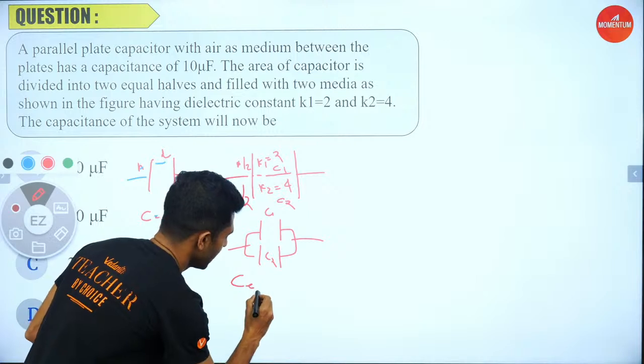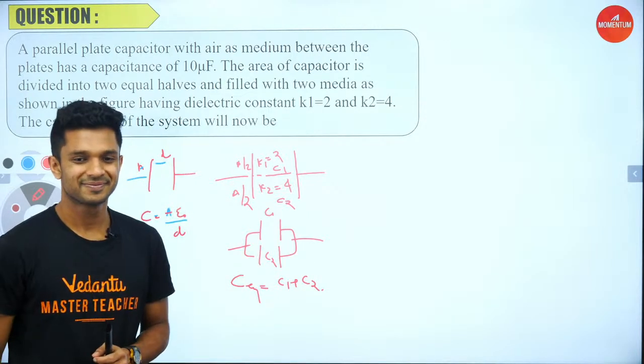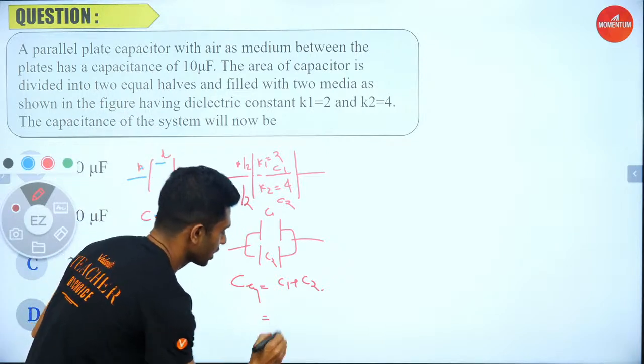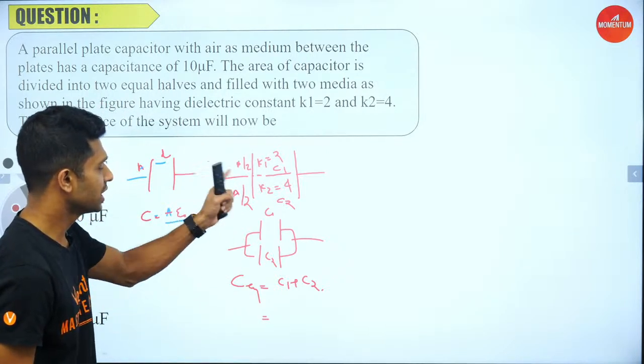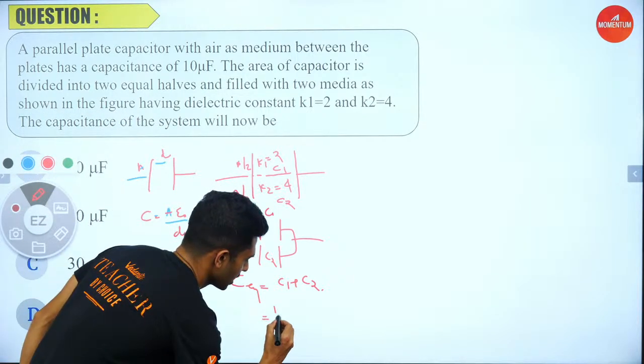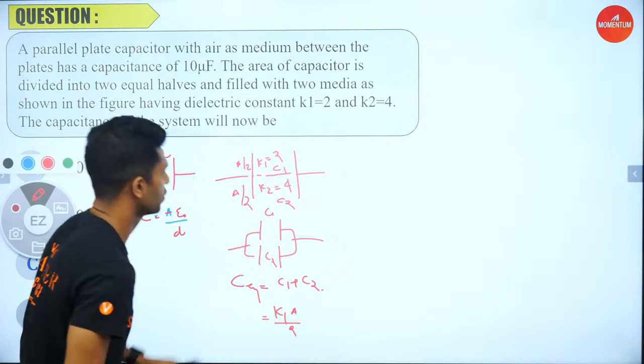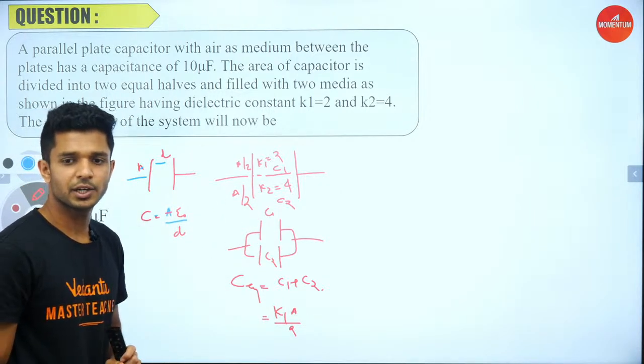So the equivalent capacitance is C1 plus C2. How will I get the value for capacitance C1? That's equal to K1 times A epsilon 0 by D. So that's equal to K1 times, area is not A, it's A by 2 only. It occupies an area of A by 2.